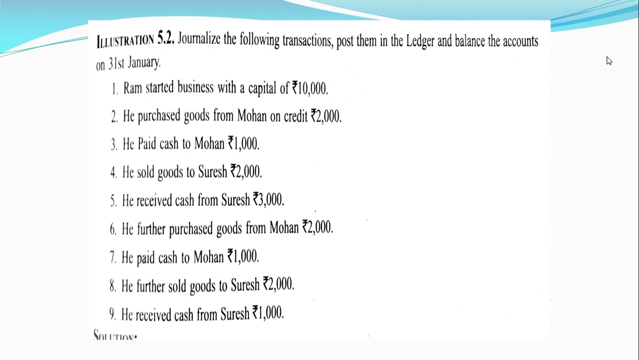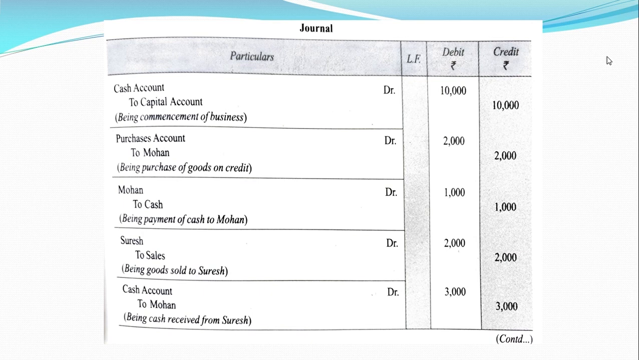Moving on to the second transaction, he purchased goods from Mohan on credit. Here Mohan is involved because the transaction is done on credit and purchase of goods is done. In that case, we debit purchases account because it is a real account, purchase of goods, and Mohan would be credited because he is the giver of the goods.